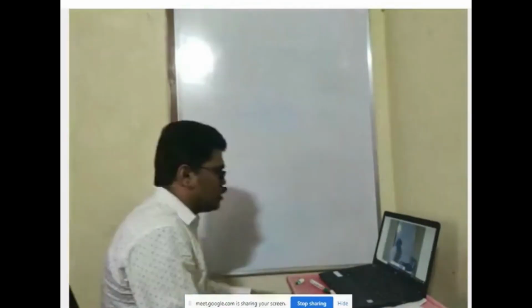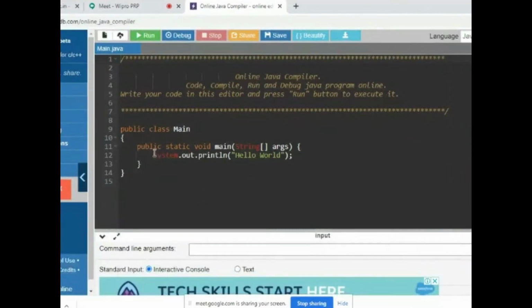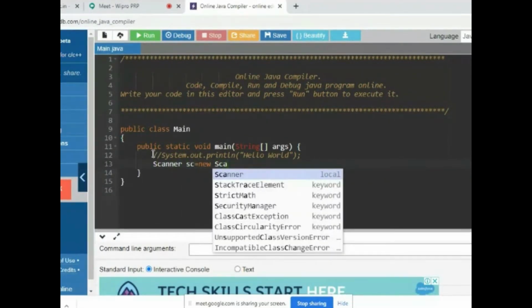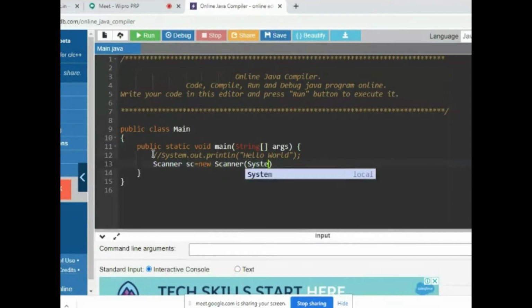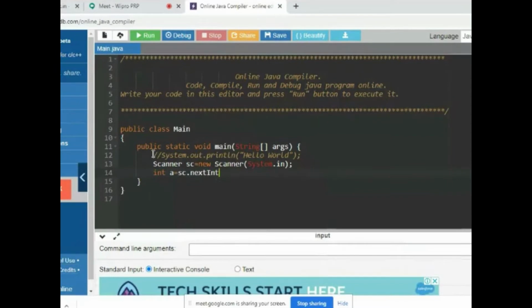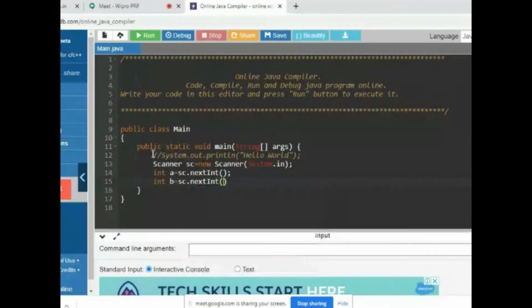Now I'm reading two numbers. int a is equal to sc.nextInt(), and int b is equal to sc.nextInt(), the second number.